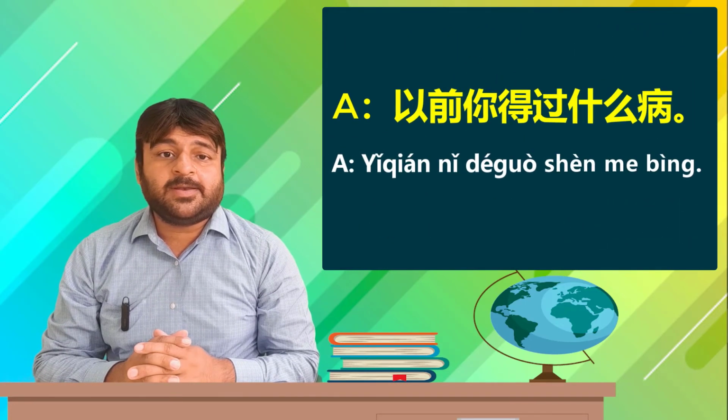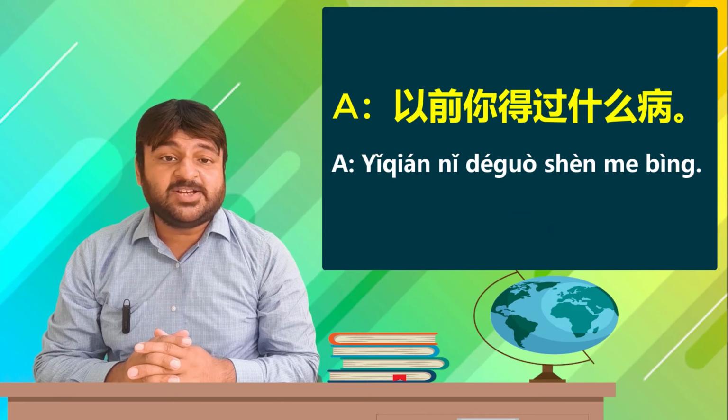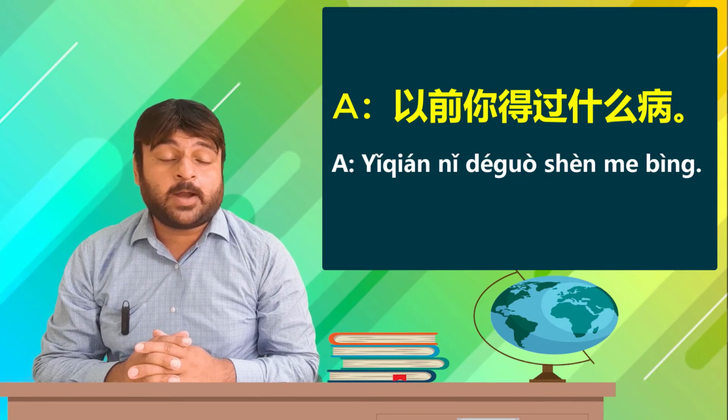以前你得过什么病？以前 earlier, the 过 is contracted. 什么病, what disease? Earlier you had what disease? So what was the disease that you were treated for earlier? The doctor asked, what was the disease earlier for which you were given three tablets a day?